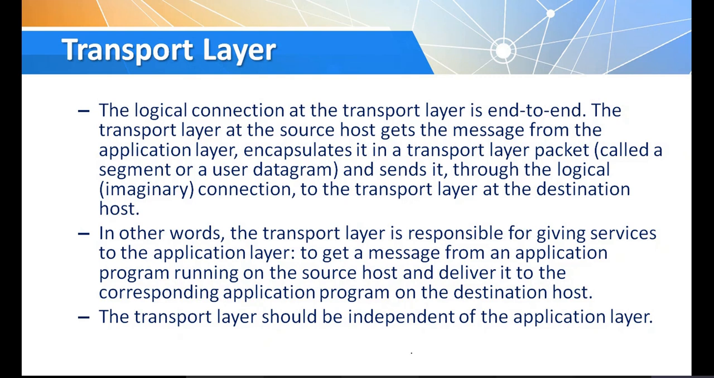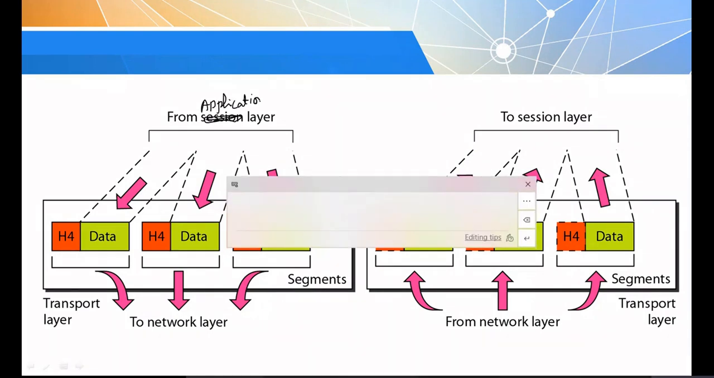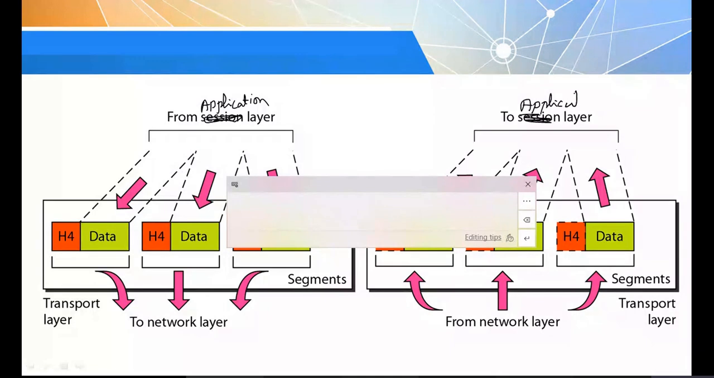The transport layer at the source host gets the message from the application layer and encapsulates it into a transport layer protocol packet called a segment. You can just observe, this is from the OSI model I have taken. This is not the session layer. According to TCP/IP, the transport layer gets the data from the application layer. These diagrams I have taken from the 4th edition textbook.